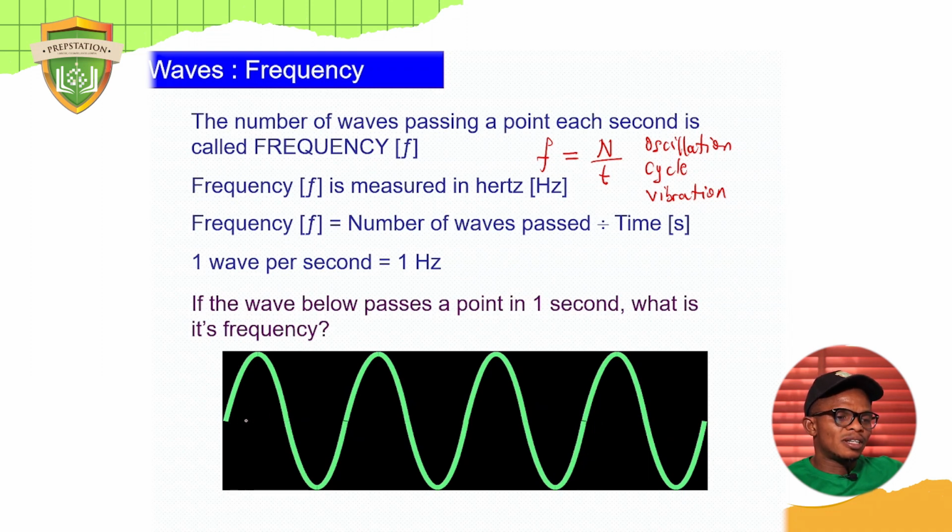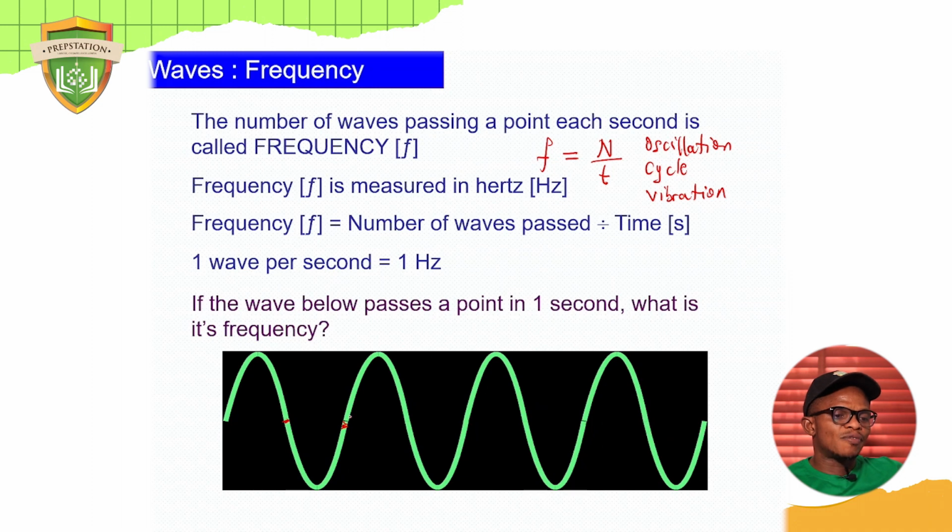Now, one of the ways to do this, just look at this. If you follow this wave, this is one crest, and then you stop here. See where I've marked with the red ink. And then if you follow this other one and stop here, there's a cut here. I hope you can see it. So this is half, this is half. And half plus half is what? Is 1. So from this point to this point, that is 1 cycle. That is 1 oscillation. That is 1 vibration.